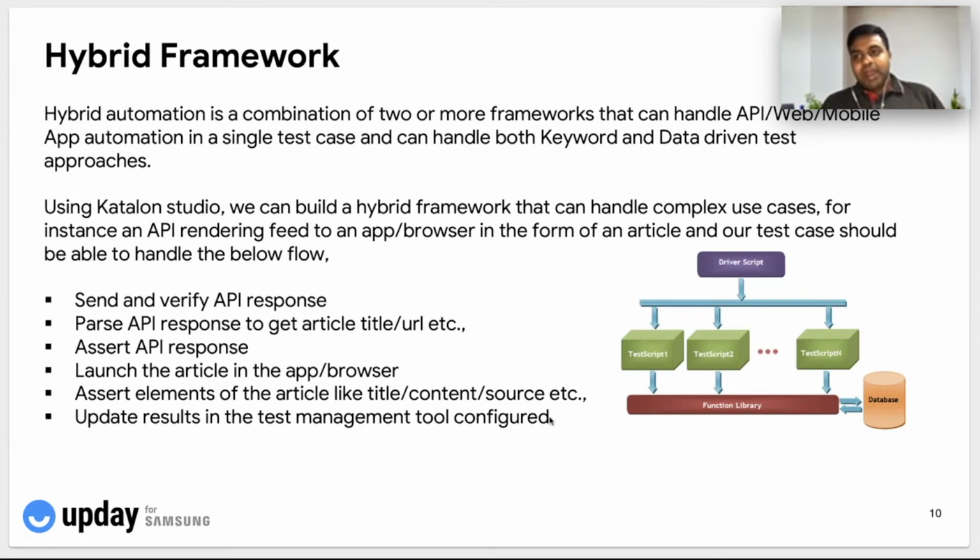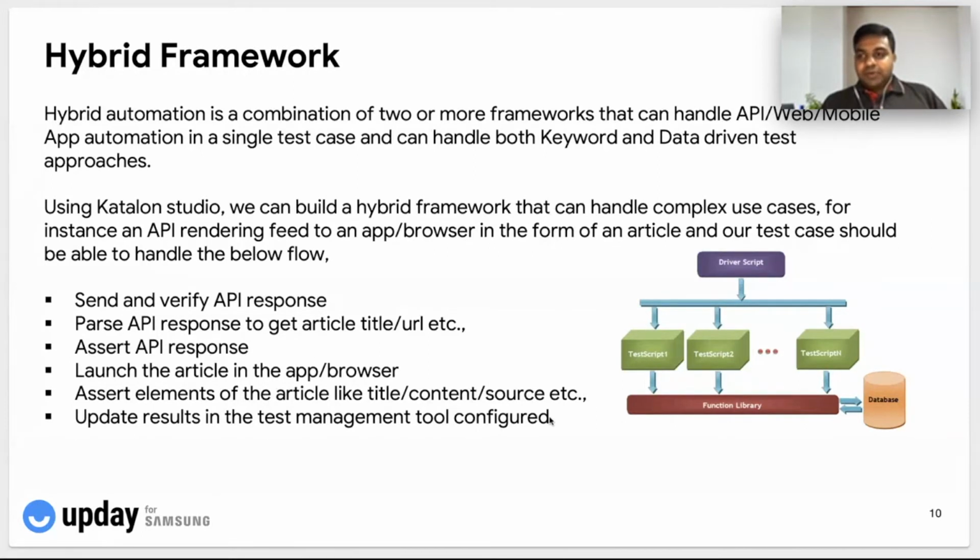So on the back end, we have different APIs that will send the request and generate the response, which will then be sent to the front-end system that is hosting it, be it an application or a web page, and it will display the API response in the form of an article, which is seen by the user, which has a title, a content, and a source, etc.